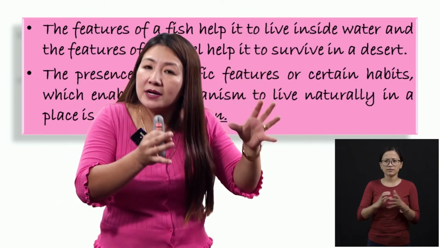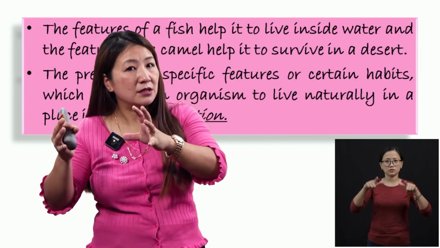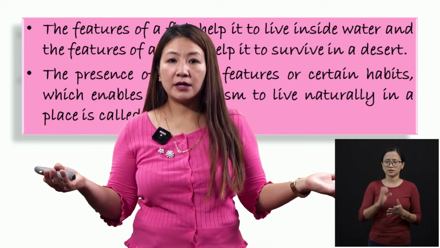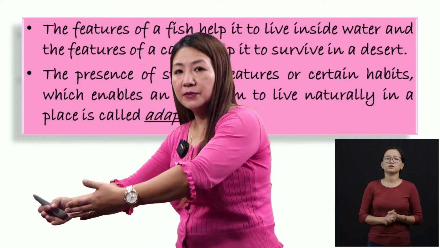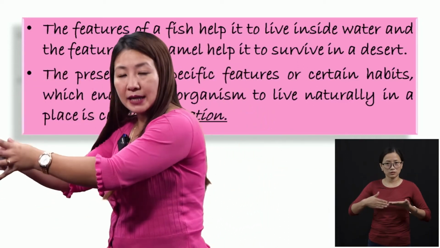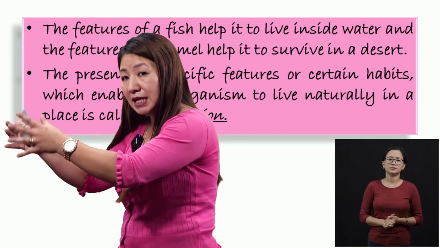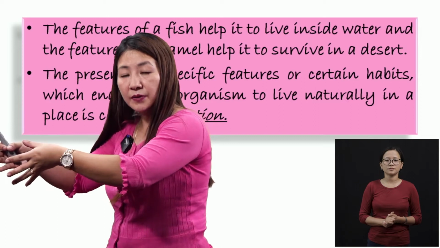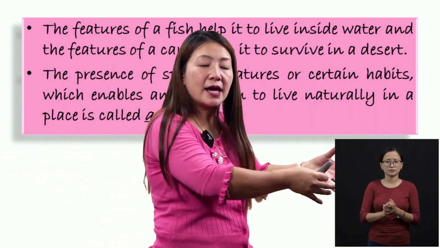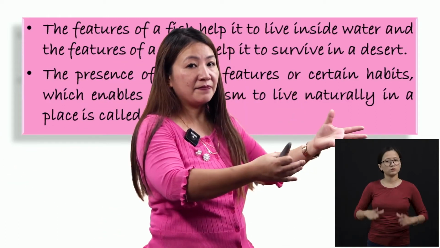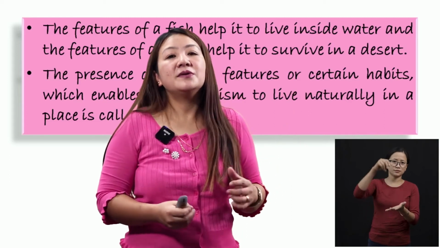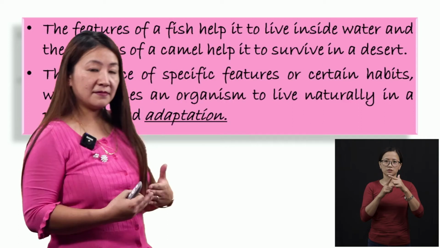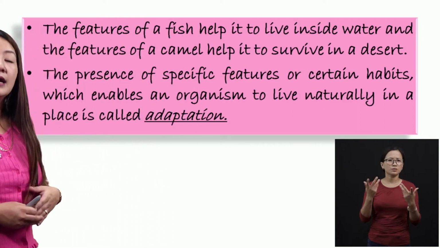So the presence of these special or specific features or certain habits which helps them to live in a particular place, yes or no? Because of the presence of the gills and the fins and the tails, they are able to live in water. And camels, because of the presence of the long legs, are able to live in the desert. So such a thing is known as adaptation. What, students? Adaptation.